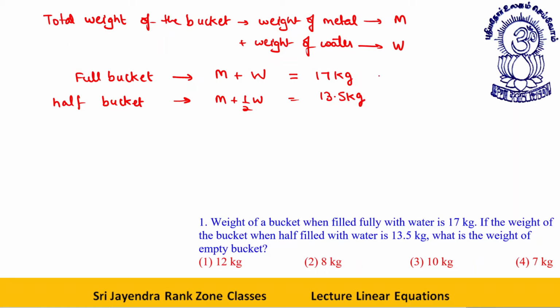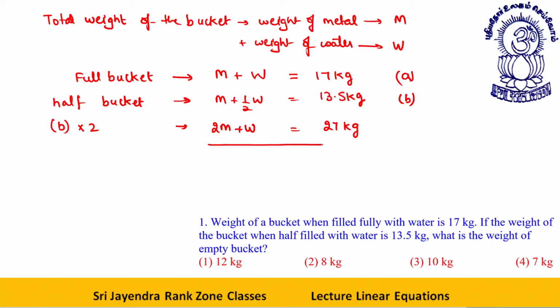I have to find the weight of the empty bucket. Let's say this is equation A, this is equation B. I need to find the weight M. Equation B into 2 will give me 2M plus W is equal to 27 kg.